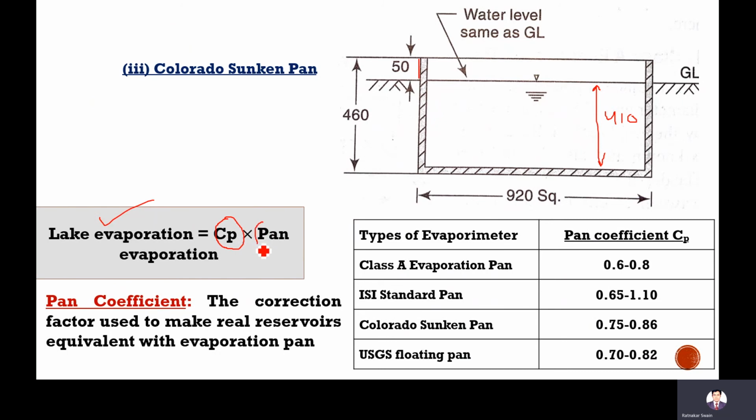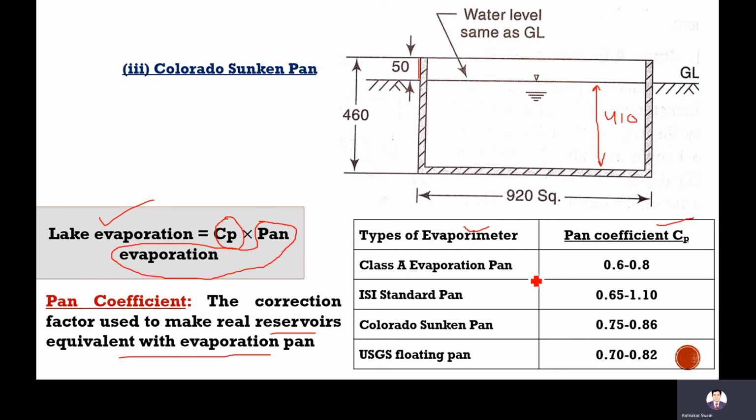It is also called a correction factor, because the pan evaporation data we get in the experiment is not an actual model of a real lake or water body. This correction factor is used to make the real reservoir equivalent to the evaporation pan. For different types of evaporimeter, the pan coefficient is different.